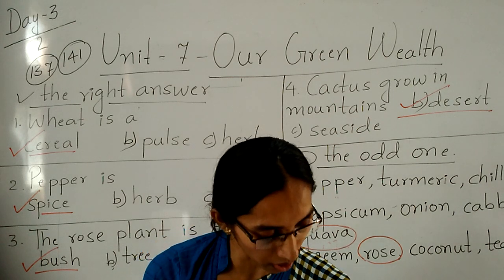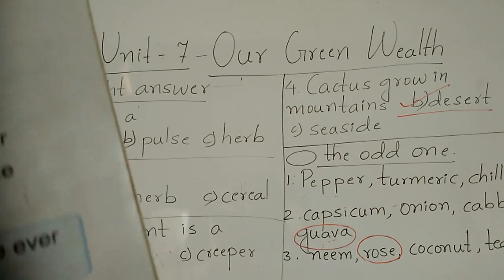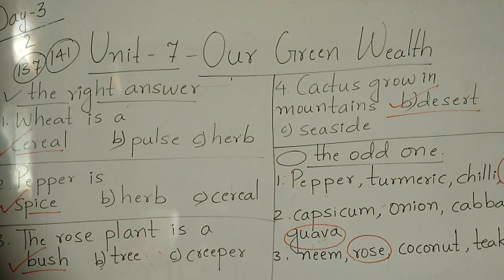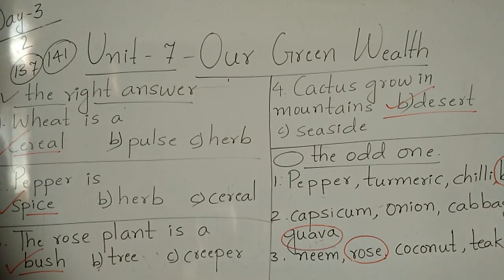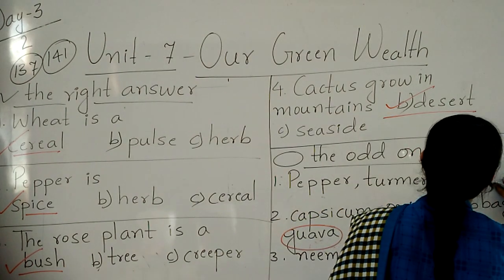Now last one, children. Name 4 things you can make out of wood. You can see here, they asked to name 4 things. You have to write in the textbook only, children. Tell me the 4 things made out of wood.